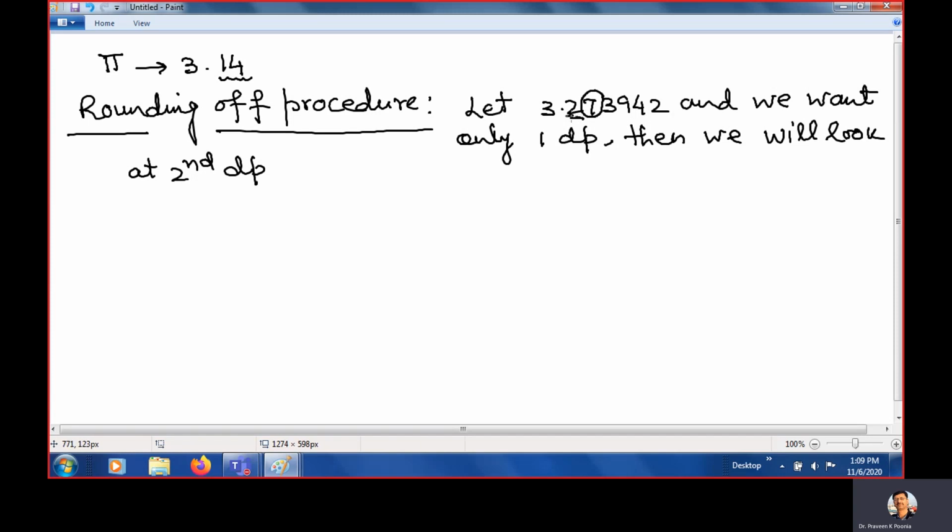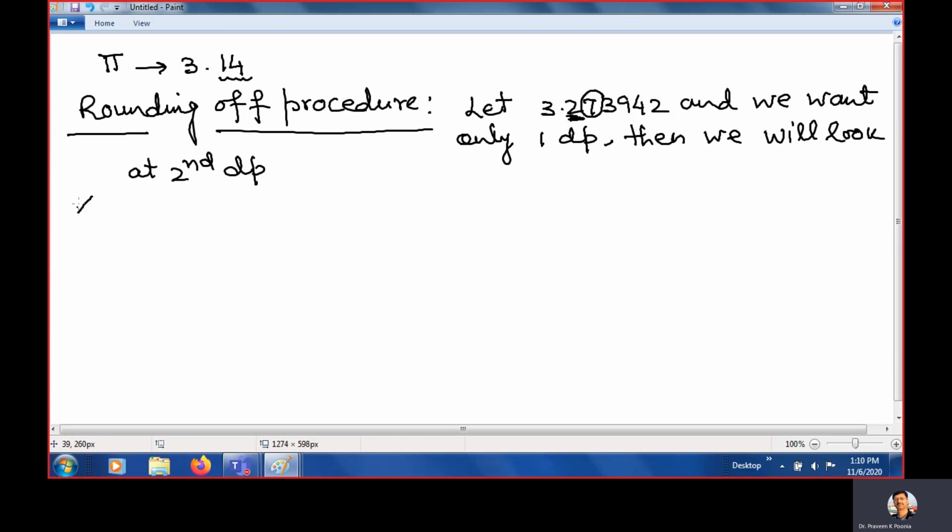If we want to restrict it to 1 decimal place, clear, then we will look at the second. If we want 2 decimal places, we will look at the third. If we want 5 decimal places, we will look at the sixth. If we need 1, we will look at 2. If we need 2, we will look at 3. This is how we round off the numbers. Clear. So we will look here at the second decimal place.